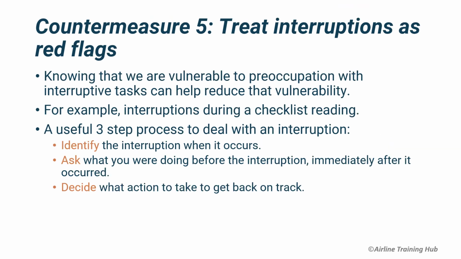The fifth countermeasure is to treat interruptions as red flags. Knowing that we are vulnerable to preoccupation with interruptive tasks can help reduce that vulnerability. The best example is an interruption while going through a checklist. To deal with an interruption, we suggest the following: 1. Identify the interruption when it occurs. 2. Ask what you were doing before the interruption, immediately after it occurred. And 3. Decide what action to take to get back on track.